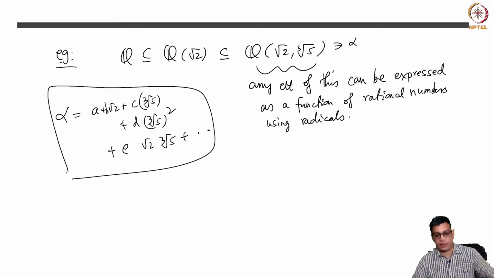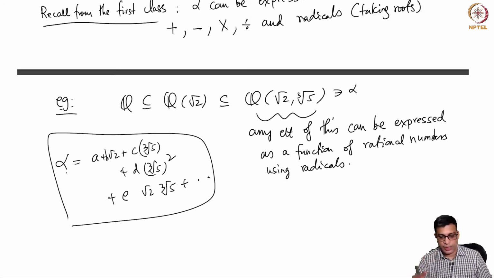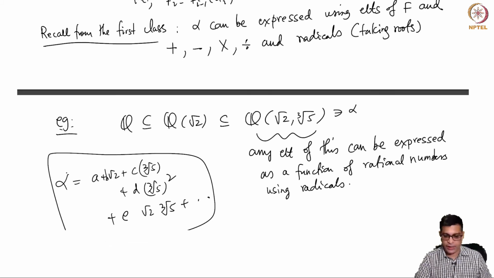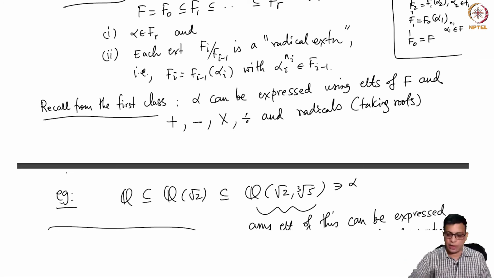So the Galois theorem is used to show that roots of a quintic polynomial cannot be expressed like this. The main achievement of Galois theory is that there is a quintic polynomial whose roots cannot be expressed by radicals. That means you cannot construct a tower of fields like this.